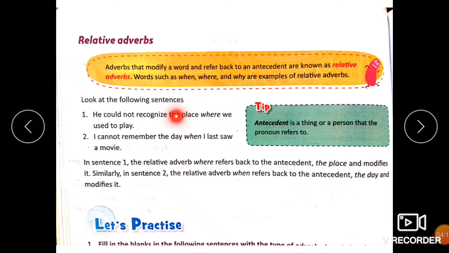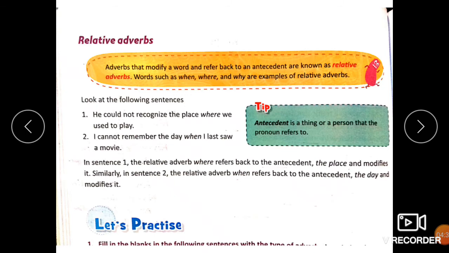refers to the place. So antecedent is a word to which the relative adverb will refer to, and these words usually are used before the relative adverbs, and they are either a place or a thing. Here, the place talks about a place, isn't it?